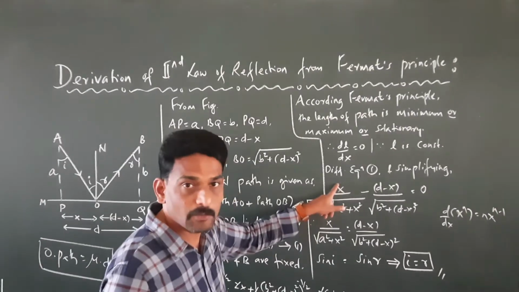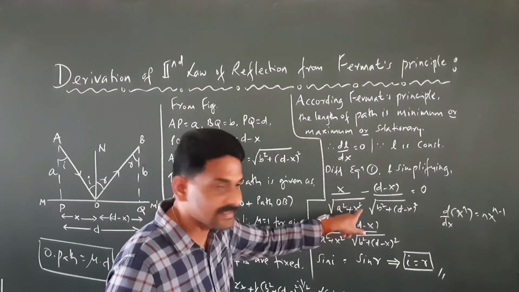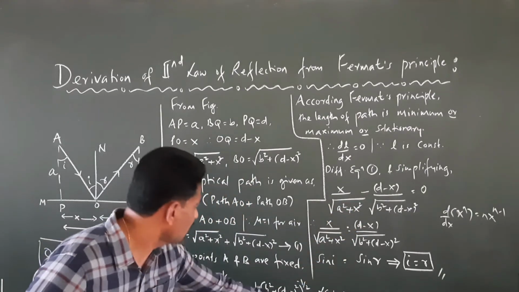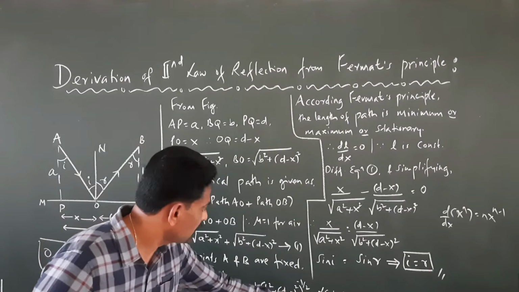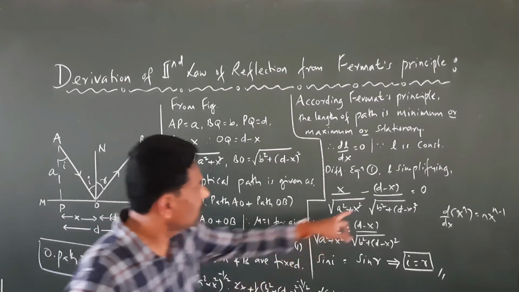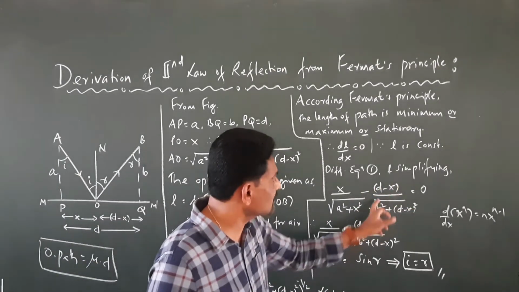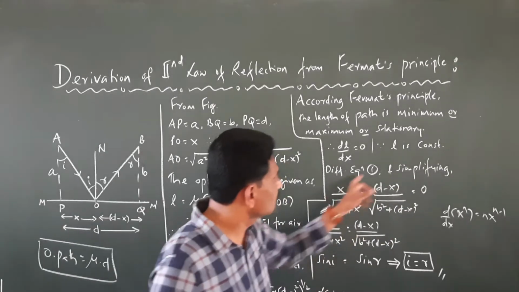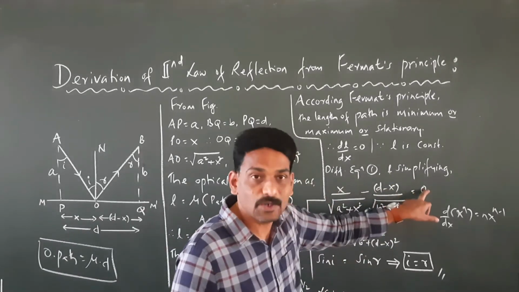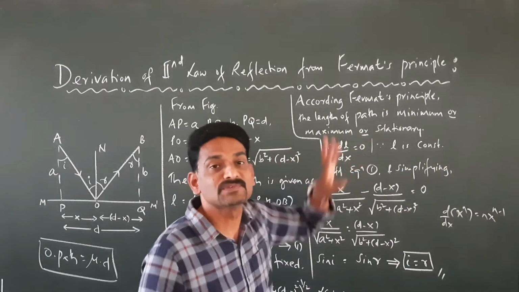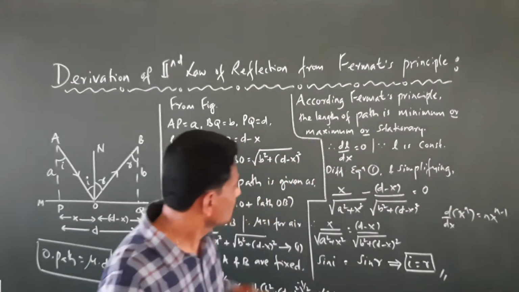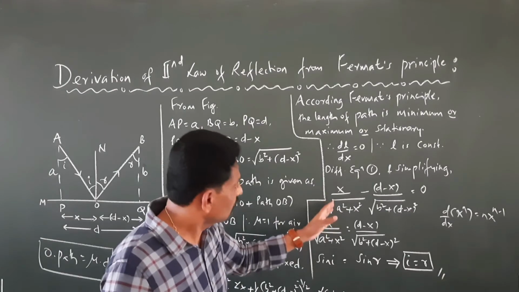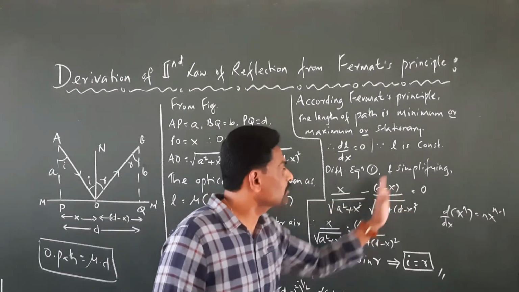That is x divided by square root of a square plus x square minus, that is minus from this side, plus into minus d minus x divided by square root of b square plus a minus x whole bracket square. This is all equals to what? Equals to 0, because d by d is equals to 0. Right? So we got this. We are further simplifying this. This is going to equal to this side.